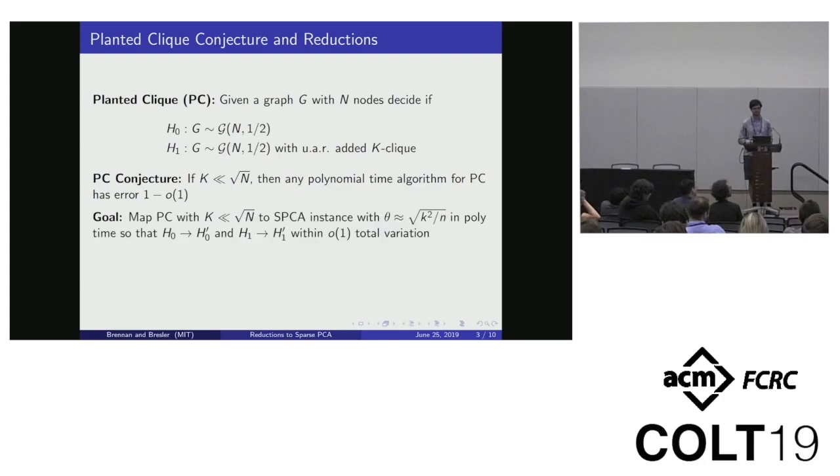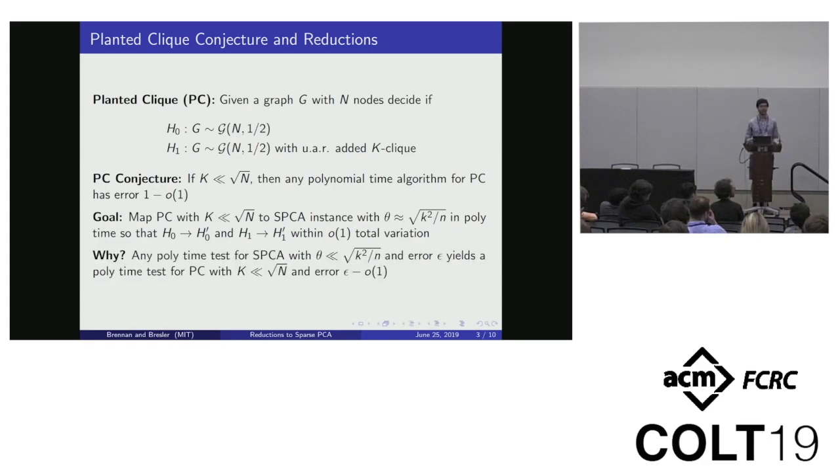To state very concretely, the goal of this talk is to focus on reductions which begin with a hard instance of planted clique, so one with K smaller than square root n, and map to an instance of sparse PCA just below the conjectured computational limit of square root of K squared over n. These reductions have to work in polynomial time and need to map the corresponding hypotheses to one another within little o of 1 total variation distance. Why this setup? Because total variation distance will allow any test for sparse PCA with type 1 plus 2 error epsilon to correspond to one with that same error for planted clique.